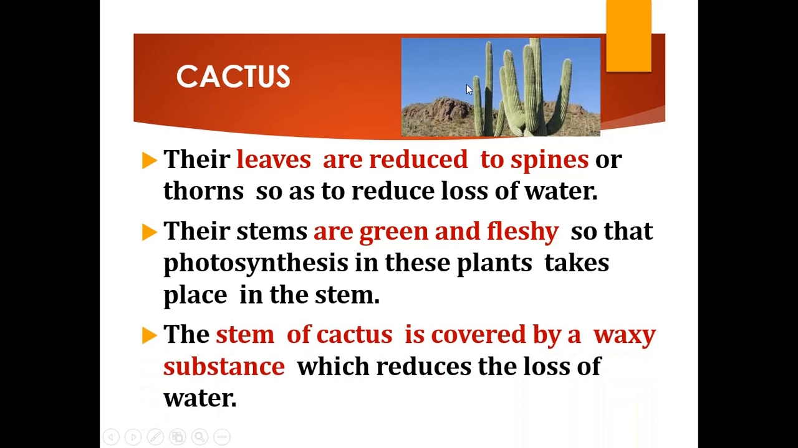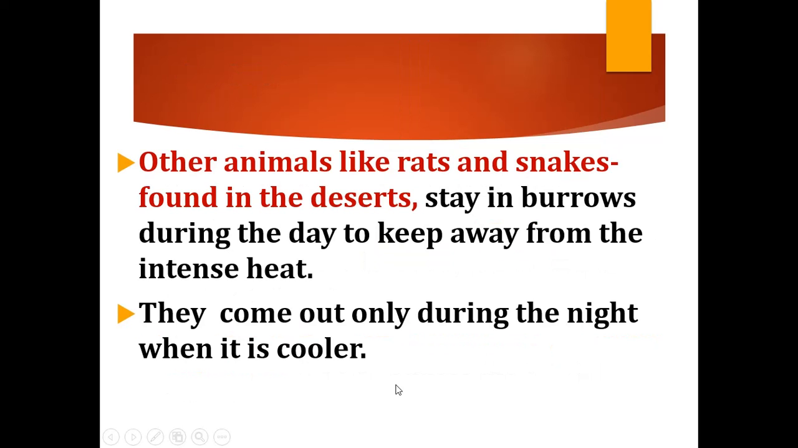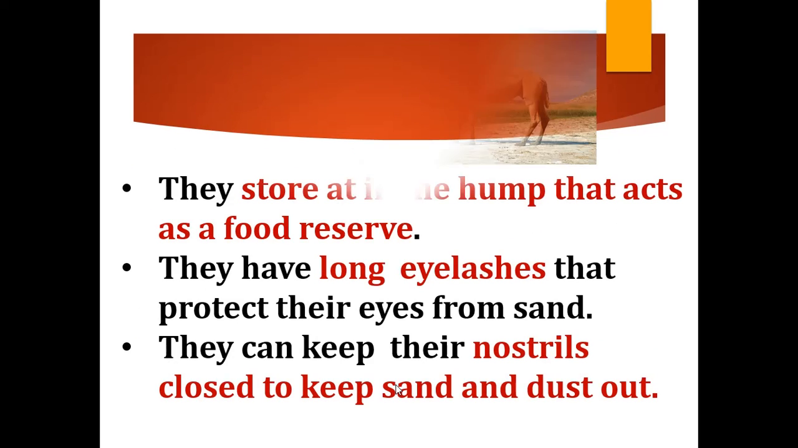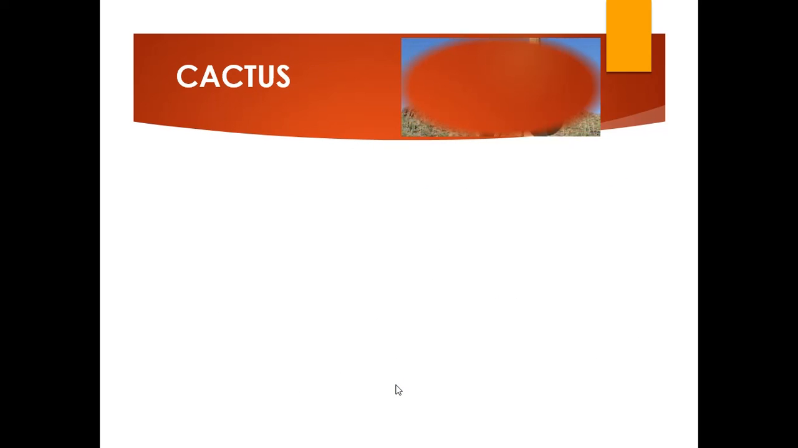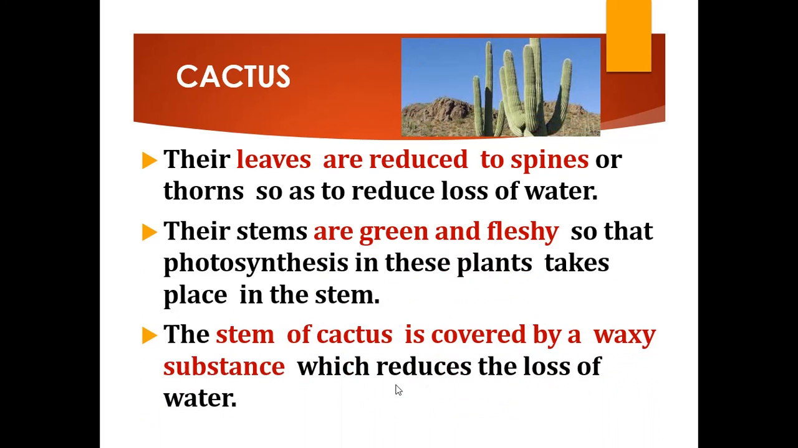The stem of the cactus is covered by a waxy substance which reduces the loss of water. So the stem of the cactus is also covered by what? A waxy substance, which will further reduce the loss of water.